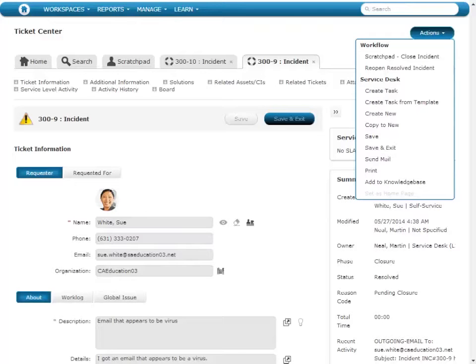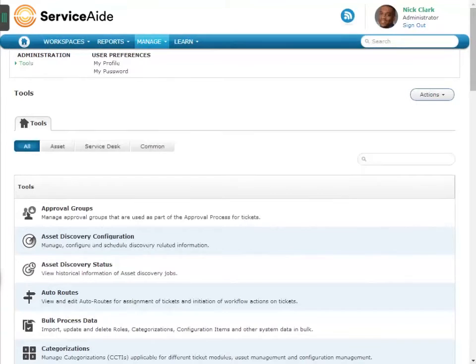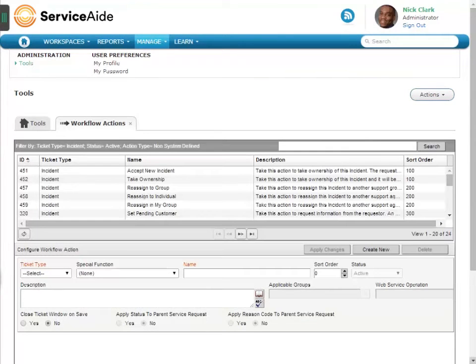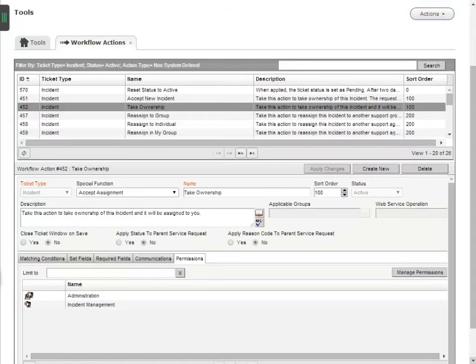So let's change the permissions on the Take Ownership workflow action. We'll log back in as our administrator, Nick. From the Manage menu, click Tools, then click the Service Desk Channel button, scroll down, and select Workflow Actions. Select the workflow action named Take Ownership, and click the Permissions tab. There are two ways to manage permissions to this workflow action. First, you can limit permissions to the contextual user on the ticket. Second, you can assign or revoke permissions to groups and roles from the Manage Permissions channel button.